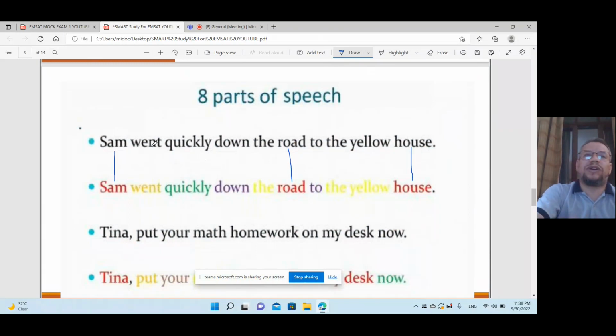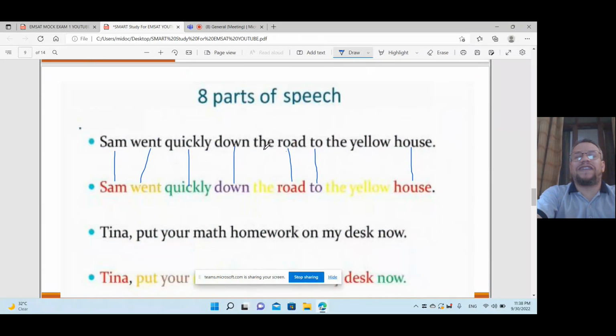What is the second part? A verb. Went is a verb. Do we have another verb? No, we don't have another verb. What about the word quickly? Ly, we have an adverb. Do we have another adverb? No, only one. What about the word down? Down is a preposition or adverb. You can say both. So preposition. What about to? To is a preposition like down.